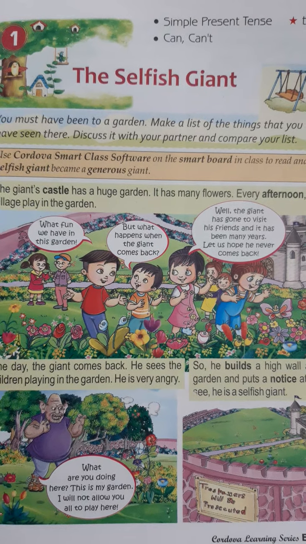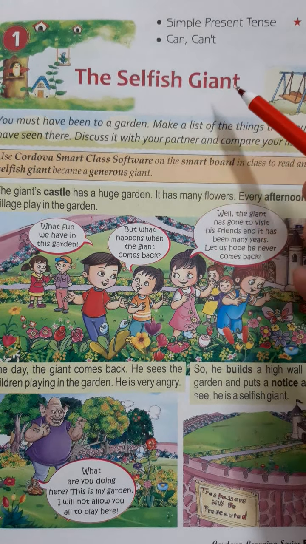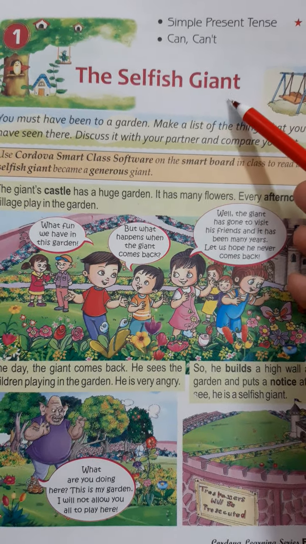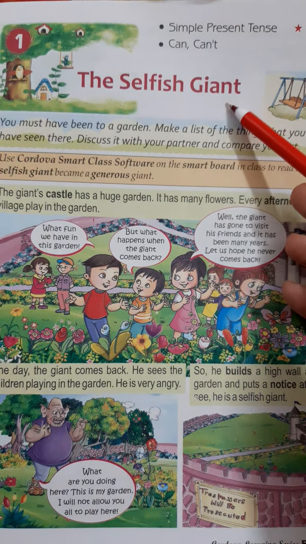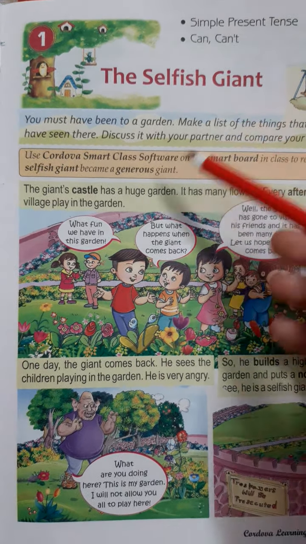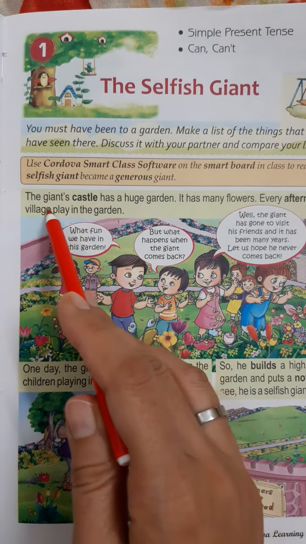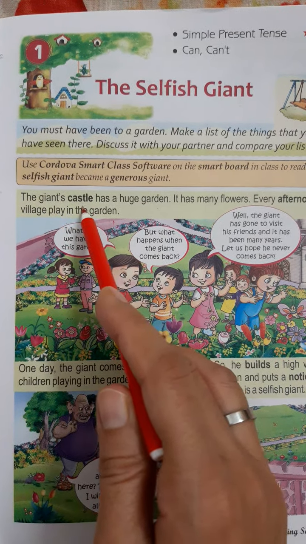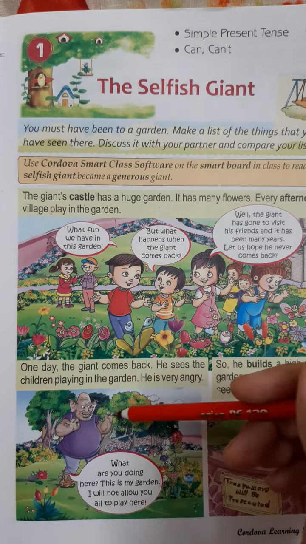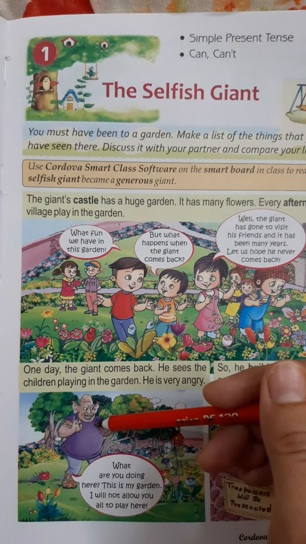Today we are going to read the chapter The Selfish Giant. Giant means something very huge and big. Now just see what is in the chapter we are going to read. The Giant's Castle. Now there is one giant, a big and huge person, very cruel.